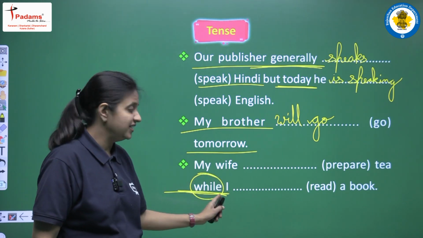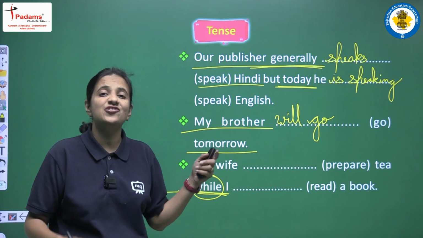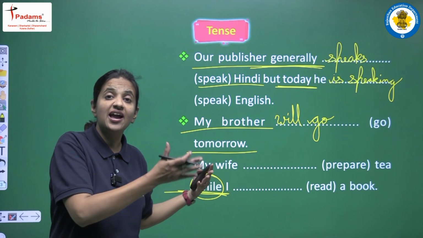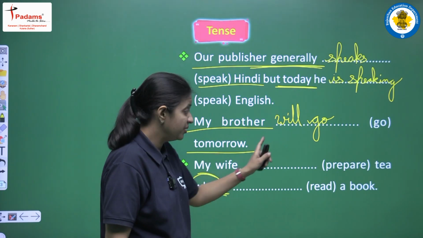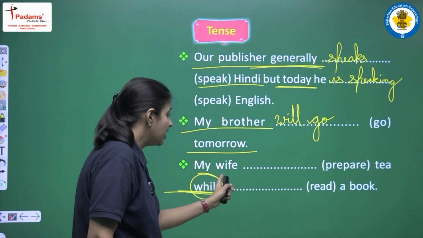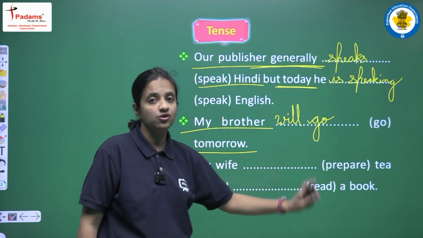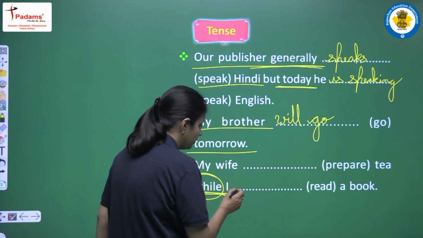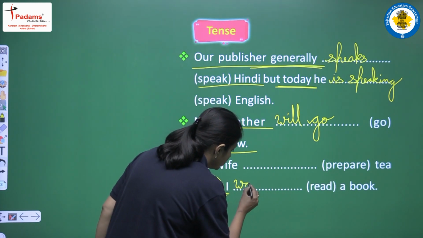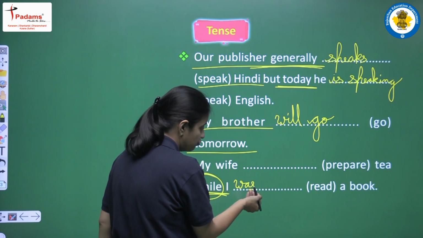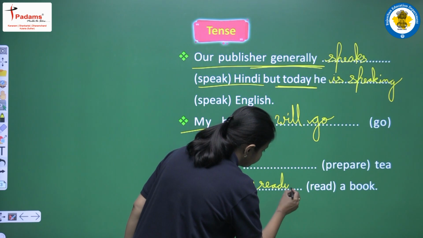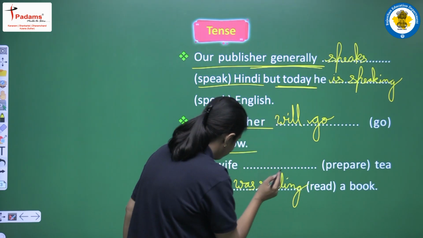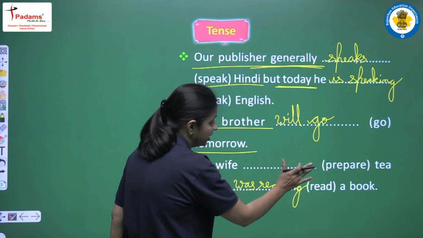So now let's read the sentence one more time and try to understand what we are having in this sentence. So the sentence is that my wife prepared tea while I read a book. So first of all, let's write continuous form here. Let's write past continuous. So for I, we will use was, and first form plus ing, it will be reading. So we are having while I was reading a book.